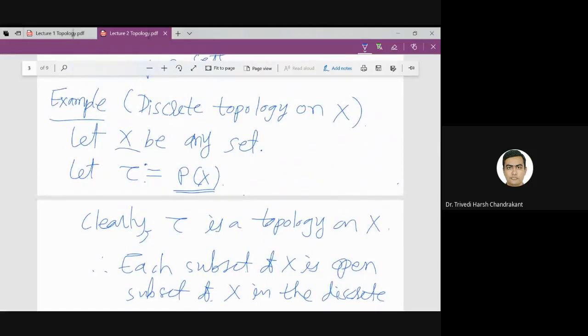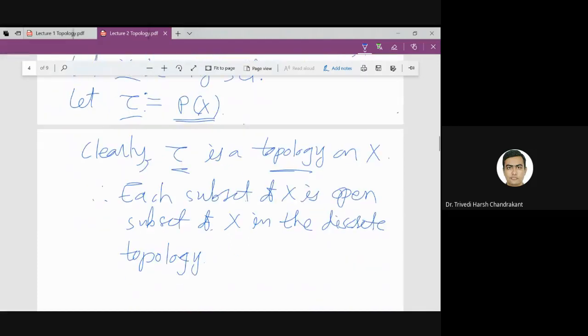Given set is X. X can be finite, X can be infinite, X you can take as a set of natural numbers, set of rational numbers, set of irrational numbers, whatever set you fix. Then correspondingly you consider the power set of X, that will be your tau. And once tau satisfies the property of topology, then each element of tau is called open set of X, open subset of X with respect to that particular topology.